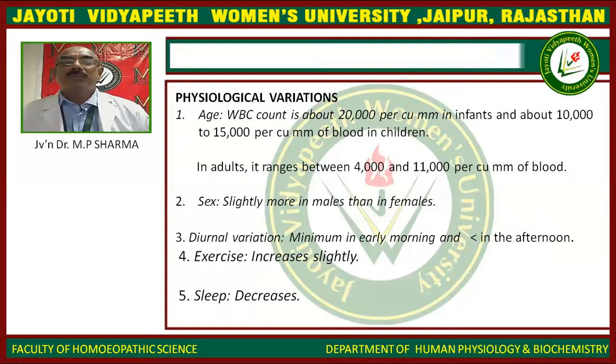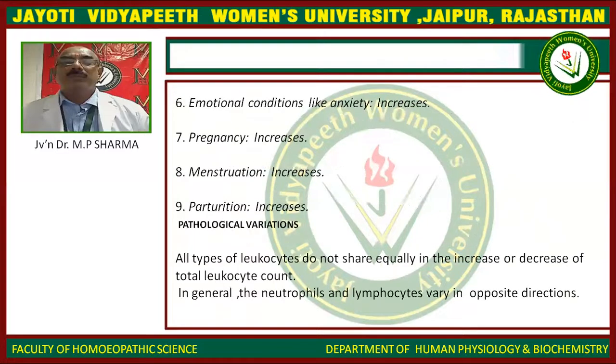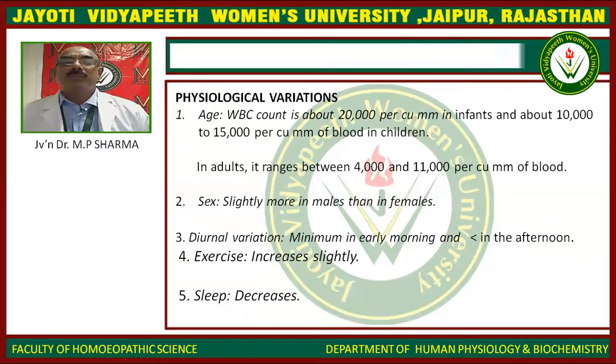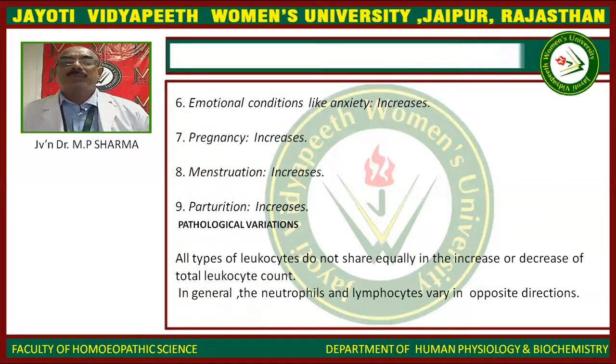Diurnal variation: minimum early in the morning and increasing to a maximum in the afternoon. Exercise increases it slightly. Sleep decreases it. Emotional conditions like anxiety increase it. Pregnancy increases it, menstruation increases it, and fluctuation occurs.